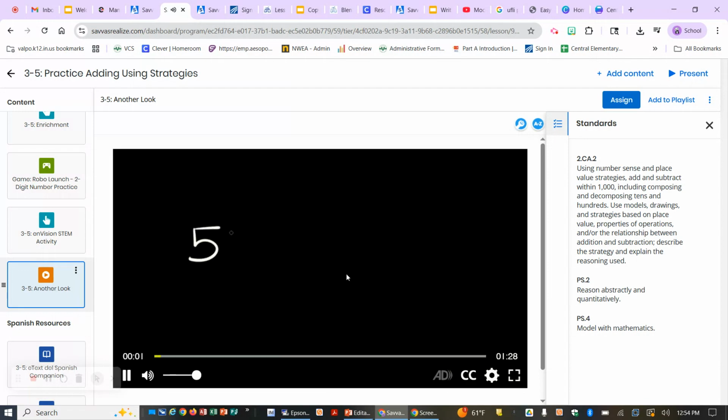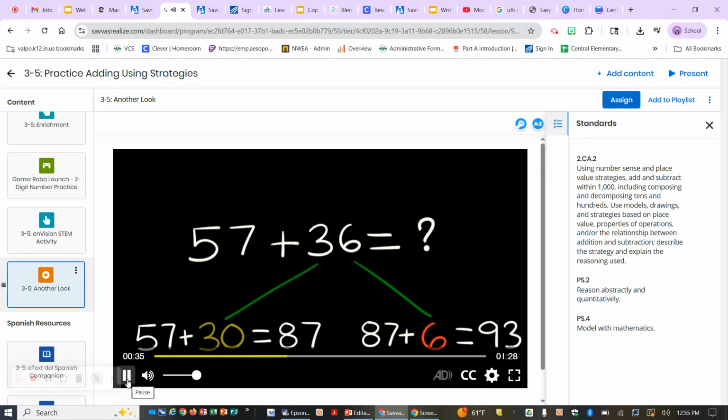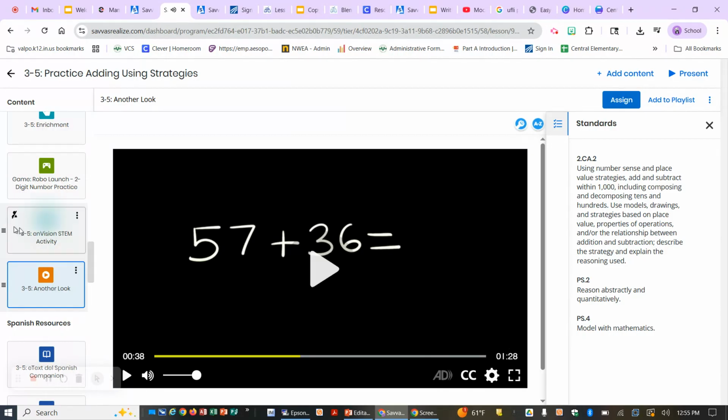By now, you know a few ways to add, like breaking apart and using compensation. Take this problem, 57 plus 36. I can break 36 up into 30 and what? You got it? 6. Now I can add 57 plus 30, that's easy, 87. And if I add the 6 that's left, 87 plus 6 equals 93, which means 57 plus 36 equals 93. Now let's use... Okay, we're going to pause there.